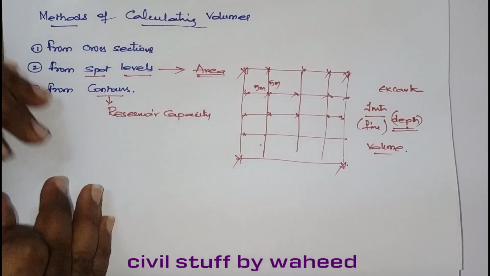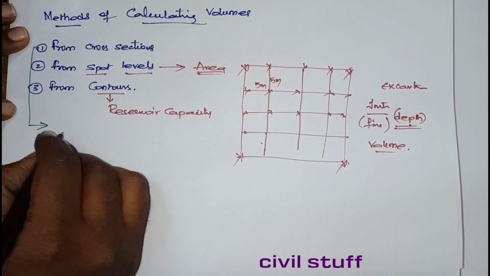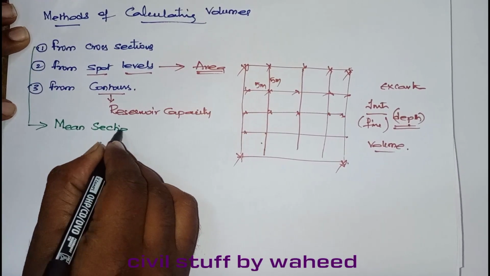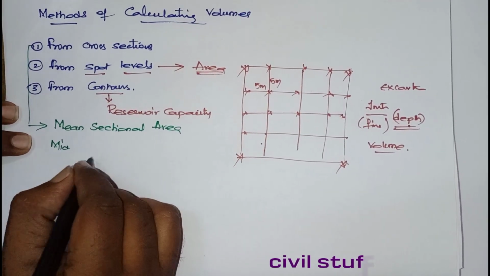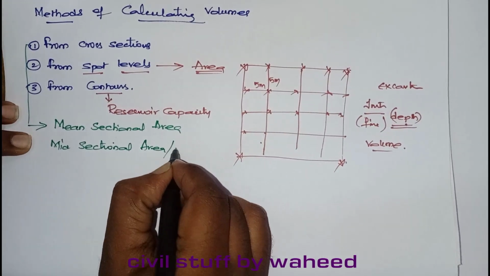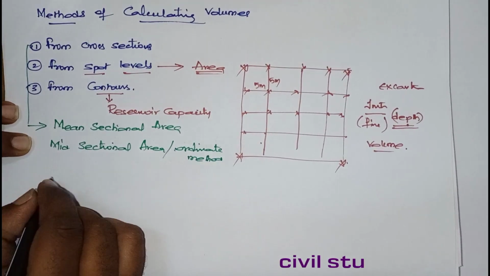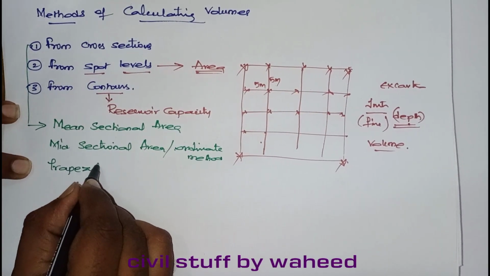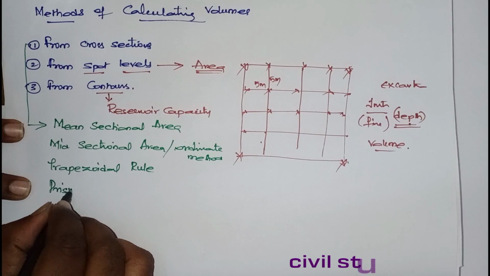there are 4 methods as per our syllabus. That is the mean sectional area method, next the mid sectional area method, which is also known as the mid ordinate method, and the trapezoidal rule, and next the prismoidal rule.